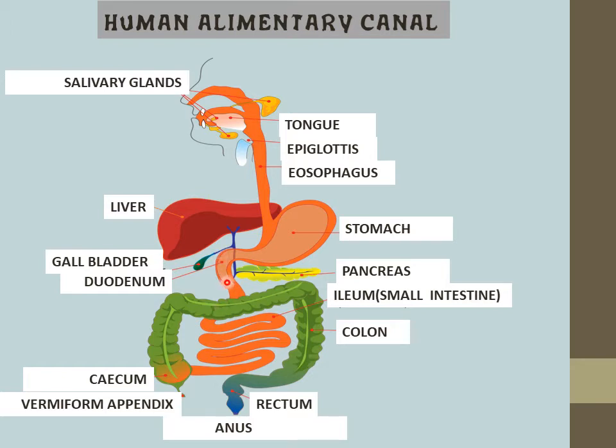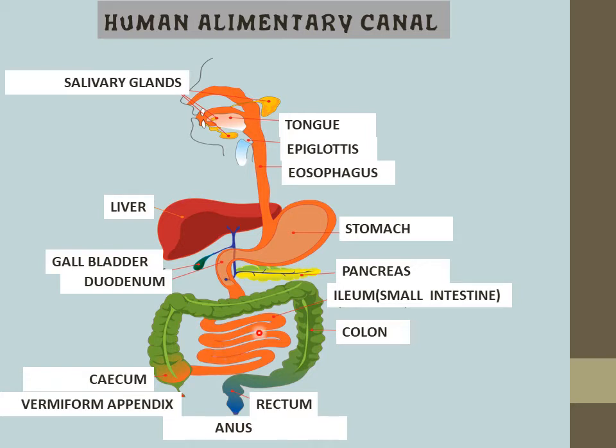Now when the duodenum receives the food, what happens? It moves along this path and in this region. This is the small intestine. Here pancreatic juices and bile juice are secreted. Afterwards, here complete digestion occurs, and along with that, in the walls of the small intestine, some finger-like projections called villi are present, which are responsible for increasing the surface area for absorption of food.